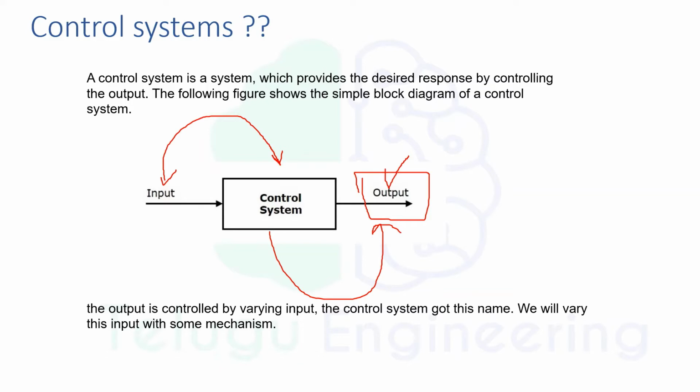The output is controlled by varying the input. So this control system may have any equation. For example, this control system gives f out as twice the input, 2 times f of I, where f of I is the input.